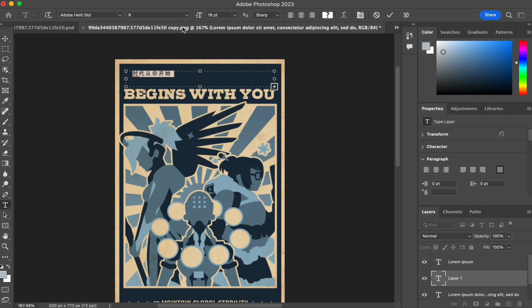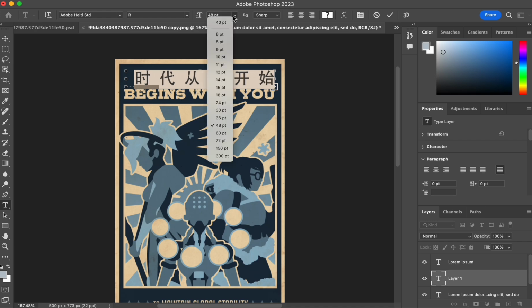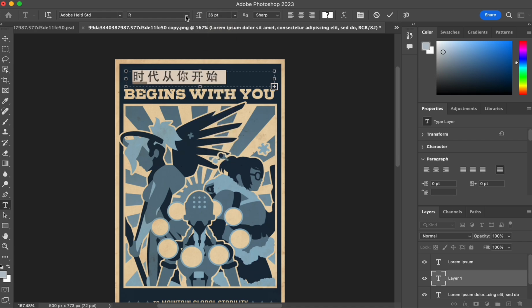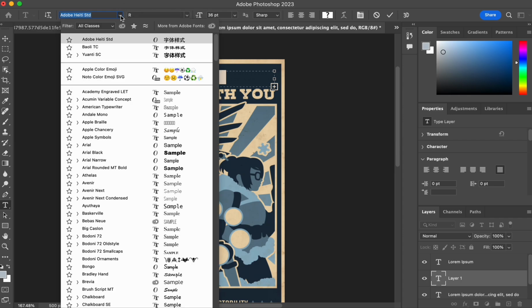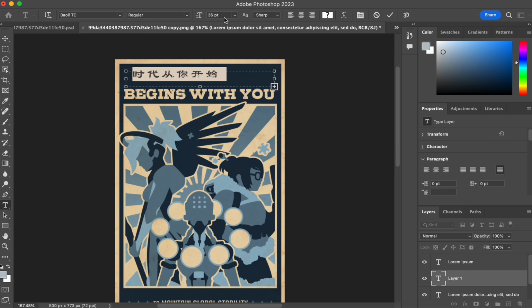And then we adjust the size of the font. We use the right font that I chose. I chose an old traditional Chinese font and adjusted it to a suitable size,